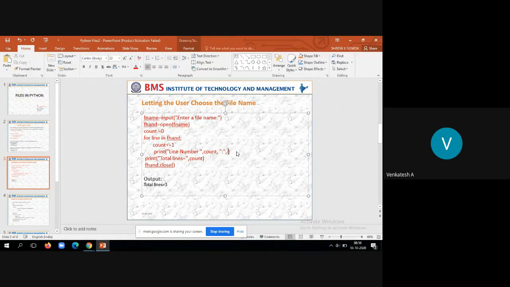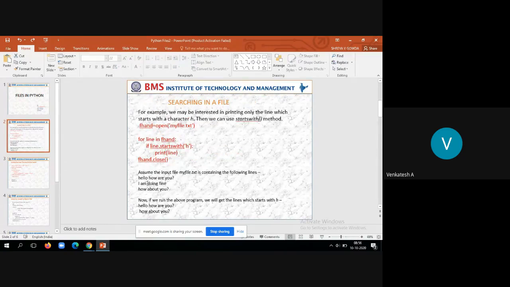Otherwise, how will the output look if I do this? So what is the content of the file? Okay, let me take. So this was the contents of the file.